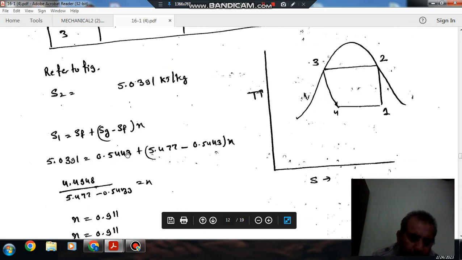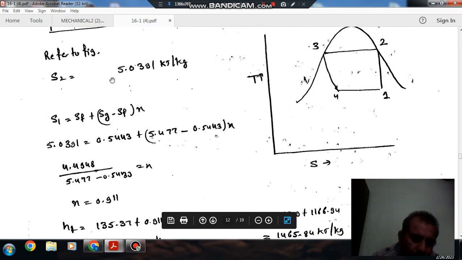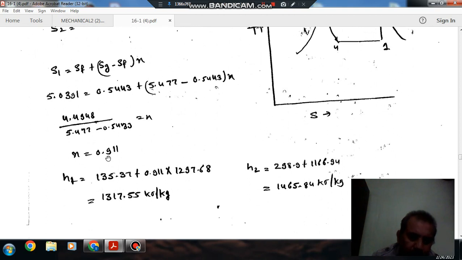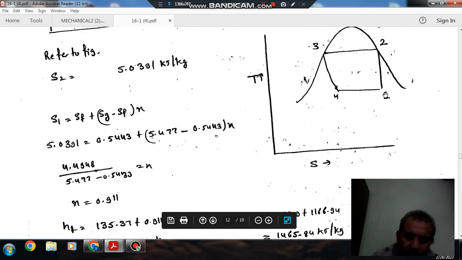Putting these values and equating to S2, we can find the dryness fraction, which will be 0.911, and H1 is